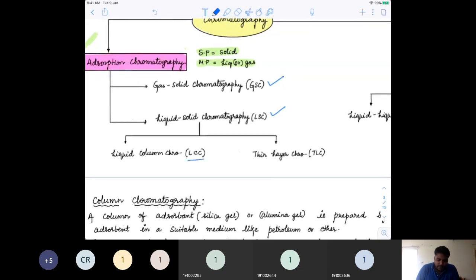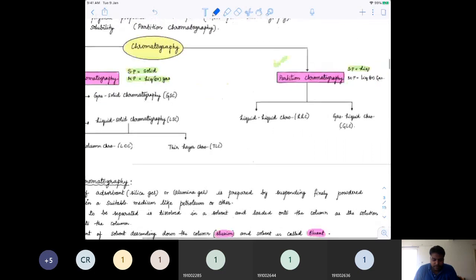Liquid chromatography is called LC. These are liquid column chromatography and thin layer chromatography. Both belong to liquid solid chromatography. So this is the basic difference in adsorption chromatography.